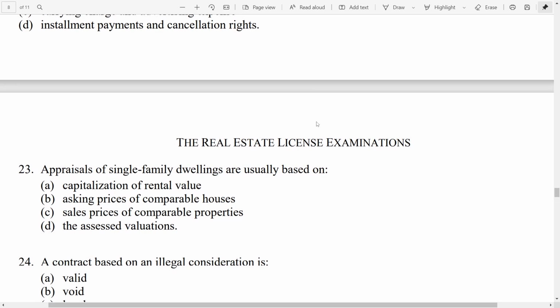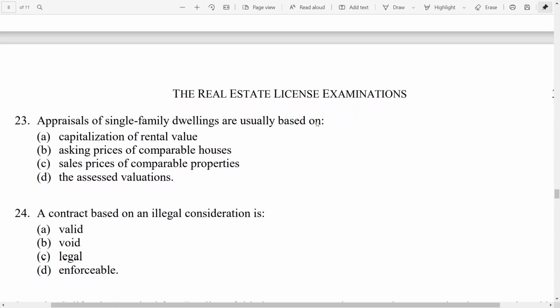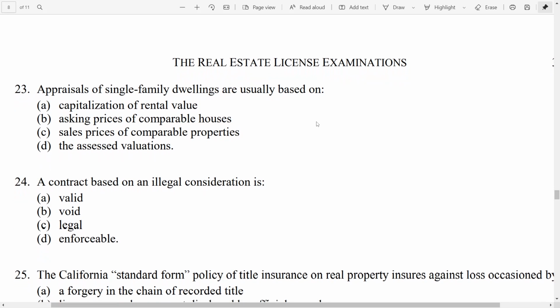23. Appraisals of single-family dwellings are usually based on A, capitalization of rental value, B, asking price of comparable houses, C, sales price of comparable properties, and D, the assessed valuations. When we're talking about single-family dwellings, we have to look at the three approaches that are used. We have the income approach, the cost approach, and then the most readily usable approach, the market data approach.